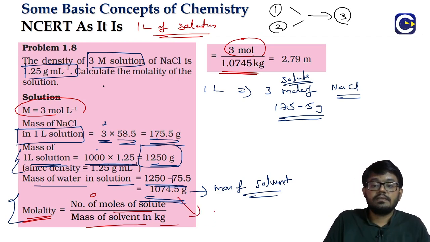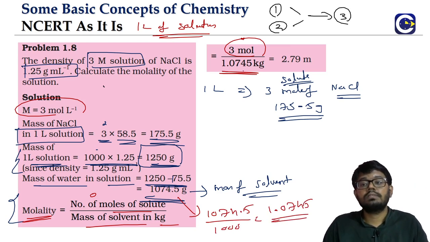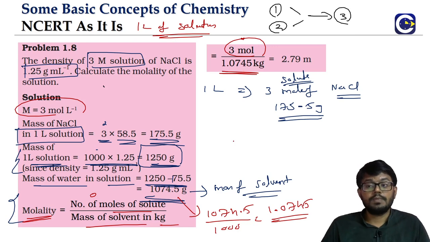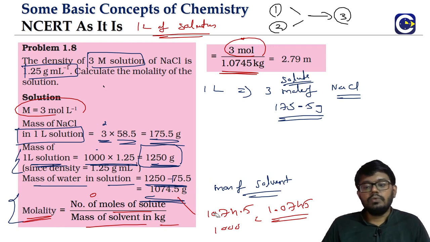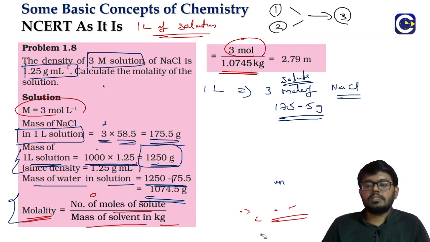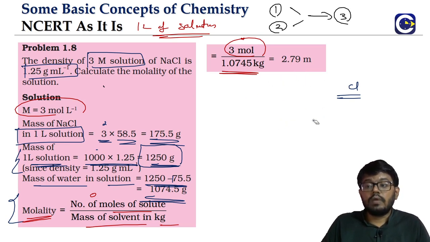1074.5 grams means in terms of kilograms, divide by 1000. That is 1.0745 in terms of kilograms. So 3 divided by 1.0745. Approximately what is it? 2.79 molality units. Always, for the molality unit, what is the symbol? Small m. Okay, so this is one 2 to 1 type of conversion.